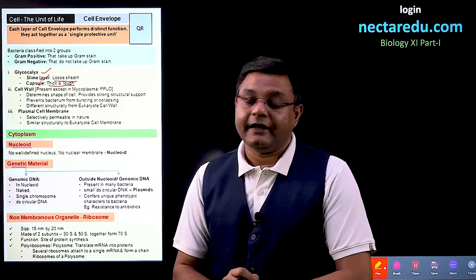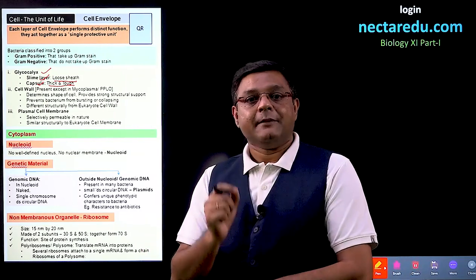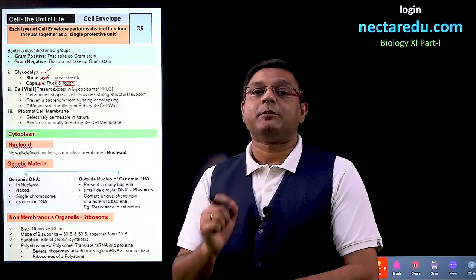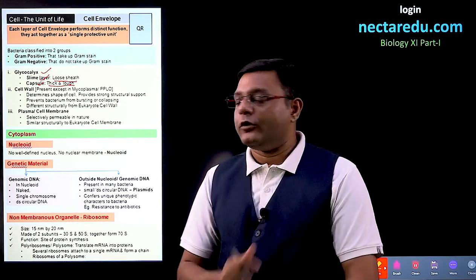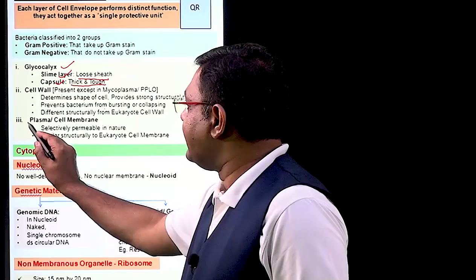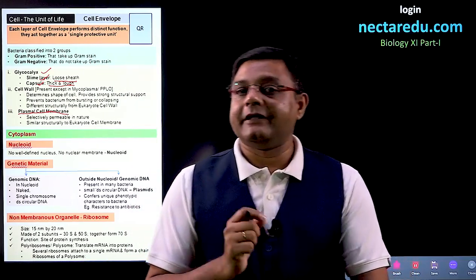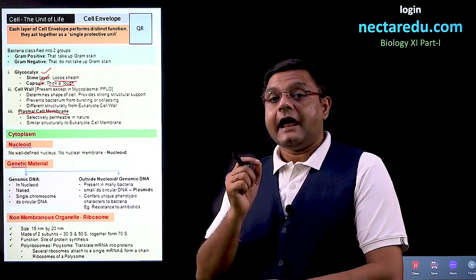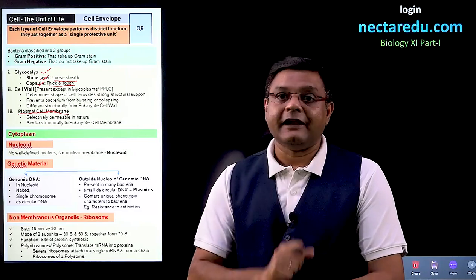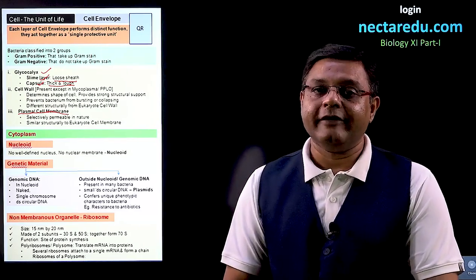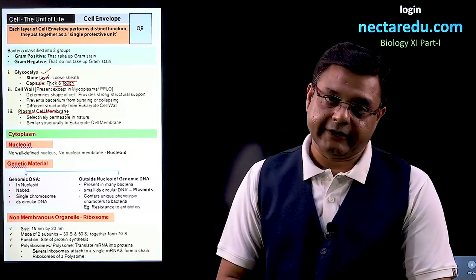One thing to be noted is that the cell wall is present in all prokaryotic cells, with one exception: mycoplasma do not have a cell wall. Below the cell wall, the innermost layer of the cell envelope is the plasma membrane or cell membrane. It is selectively permeable in nature, and it is similar to that of the eukaryotic cell. So the cell wall was different, but the cell membrane is always similar. This is what makes up the cell envelope of bacteria.